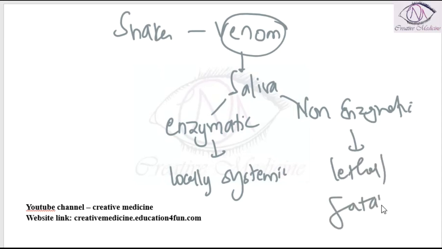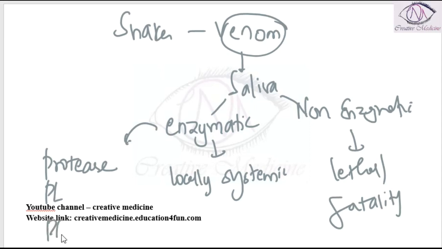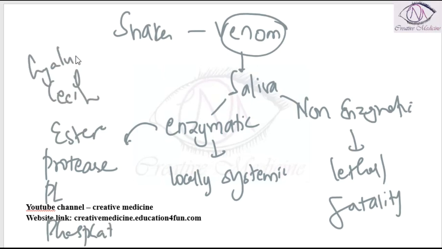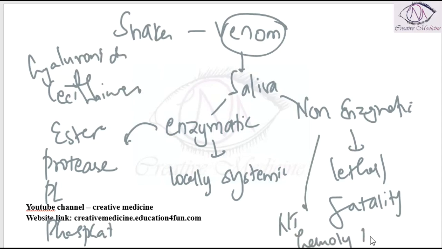Enzymatic component contains enzymes like proteases, proteinases, phospholipases, phosphatidases, esterases, lecithinase, and hyaluronidase. Hyaluronidase is present in all snake venoms. Non-enzymatic component includes neurotoxin, hemolysin, cardiotoxin, and cytolysin.